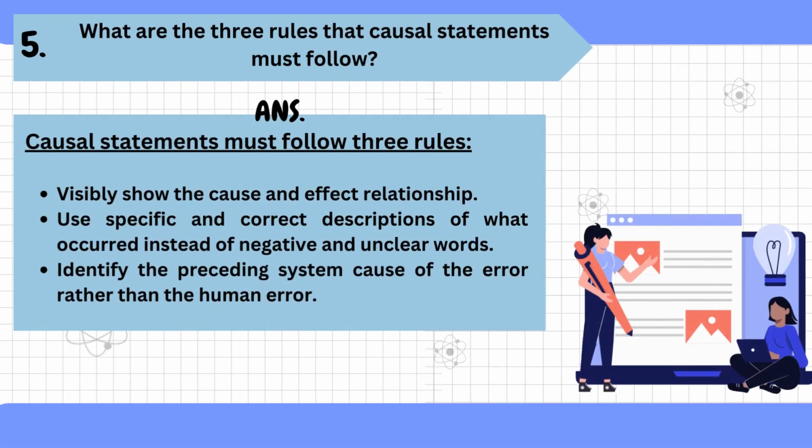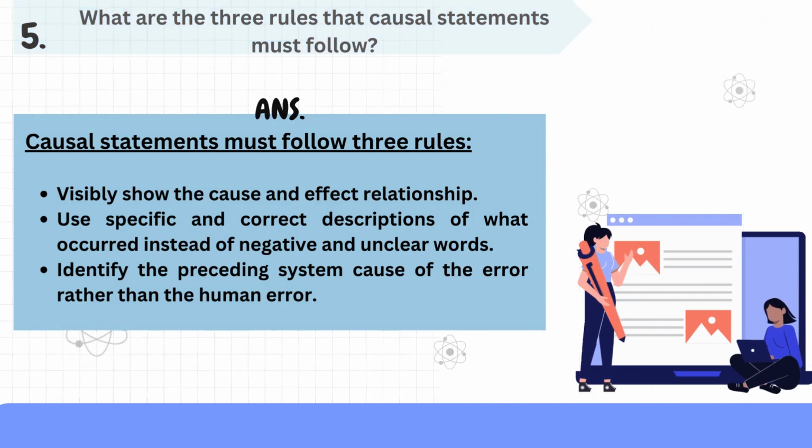5. What are the three rules that causal statements must follow? Answer. Causal statements must follow three rules. 1. Visibly show the cause and effect relationship. 2. Use specific and correct descriptions of what occurred instead of negative and unclear words. 3. Identify the preceding system cause of the error rather than the human error.